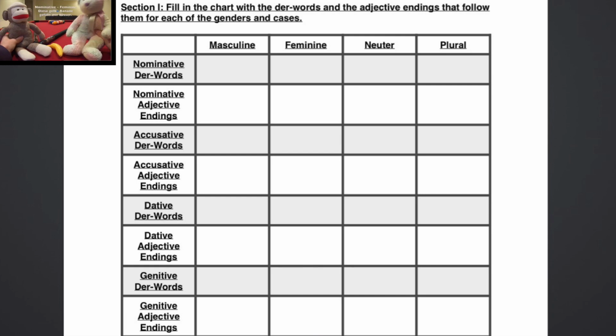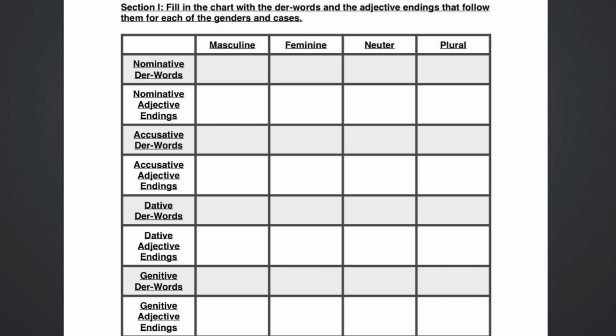First things first, we need to know what the der words in the nominative case are, in order to find out what precedes these things. These are adjectives after der words, which means that they have to be after a word that resembles der, whether that be der, die, das, dem, den, and all of that, or if it is dieser, jeder, mancher, solcher, and so on. First off, we have der, die, das, and die for the nominative case.